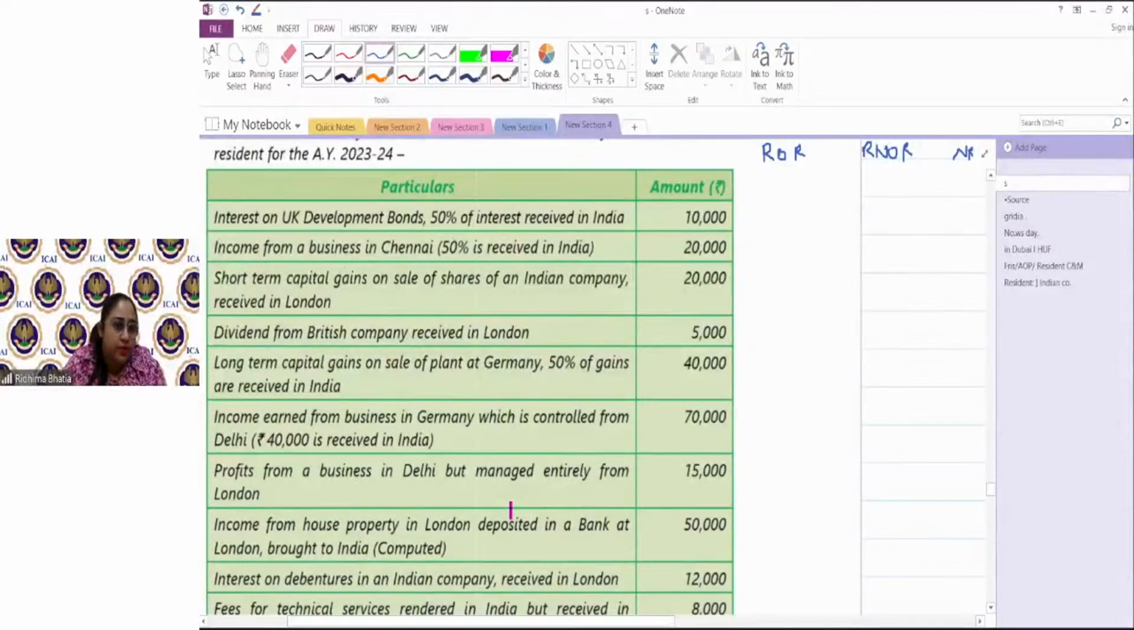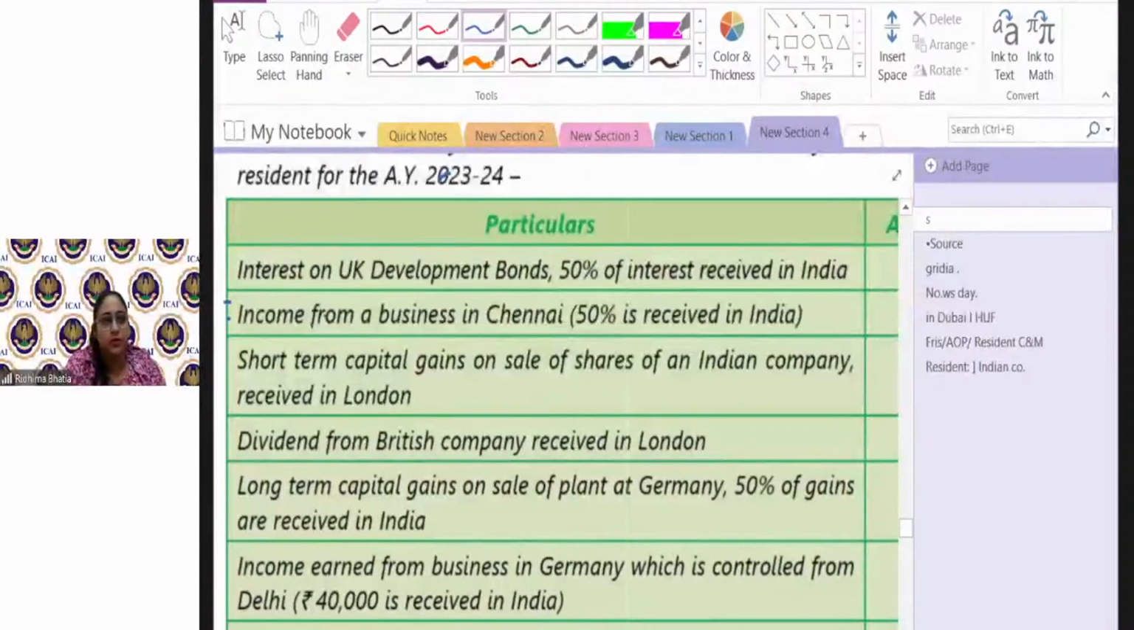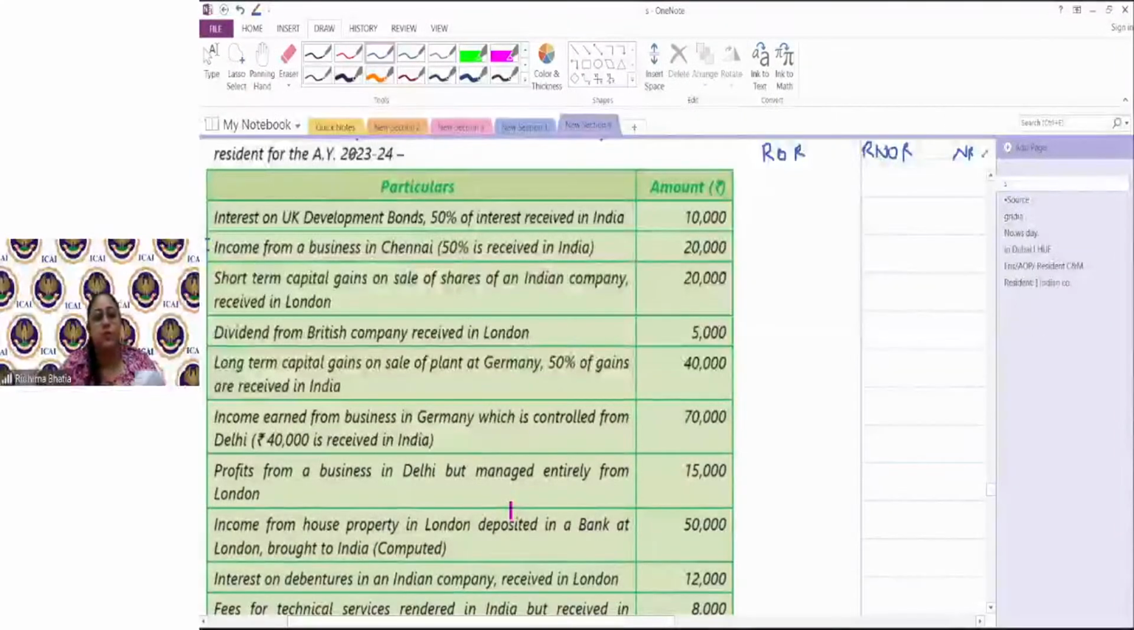Interest on UK development bonds, 50% of interest is received in India. सबसे पहले, the moment it is received in India, it would be taxable in India for all the ones. So the moment it is received in India, it would be taxable in India for everyone. But for ROR, पूरा amount would be taxable. So this would be 10K full, 5K for RNOR, and non-resident के लिए भी 5K.